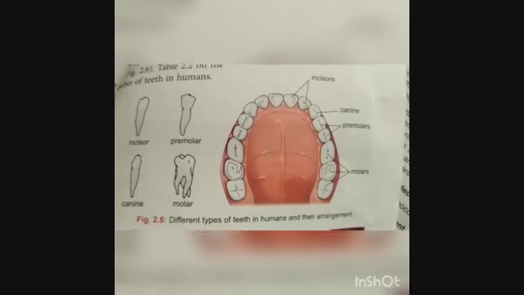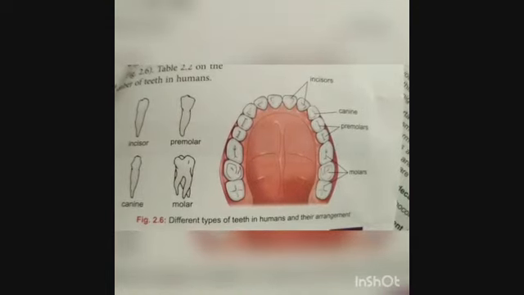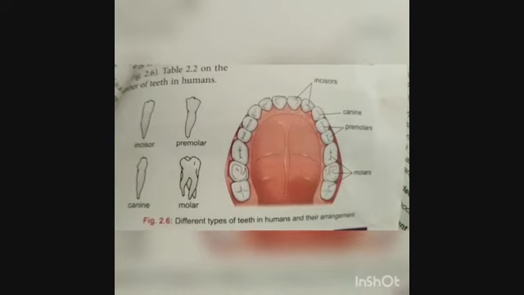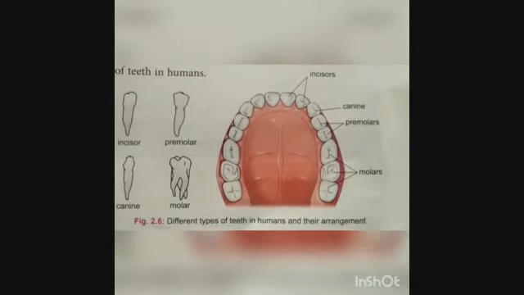And what happens when milk teeth fall off? These milk teeth are replaced by permanent teeth at around the age of 6 to 8. Permanent teeth are 32 in number.